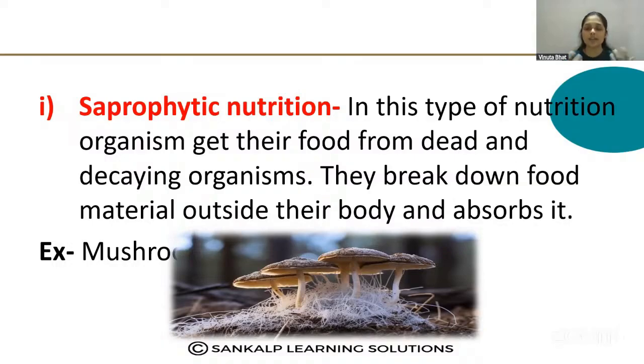So from a dead, decaying material, they obtain their nutrition. In this type of nutrition, organisms get their food from dead and decaying organisms. Okay, so they break down food materials outside the body and absorb it. For example, in mushrooms you can see saprophytic nutrition. Saprophytic nutrition means the dead and decaying materials are broken down into small particles, they break complex nutrients into simple ones and absorb it. Okay, for example mushrooms, you must have commonly seen where mushrooms grow. So this type of nutrition is called saprophytic nutrition.